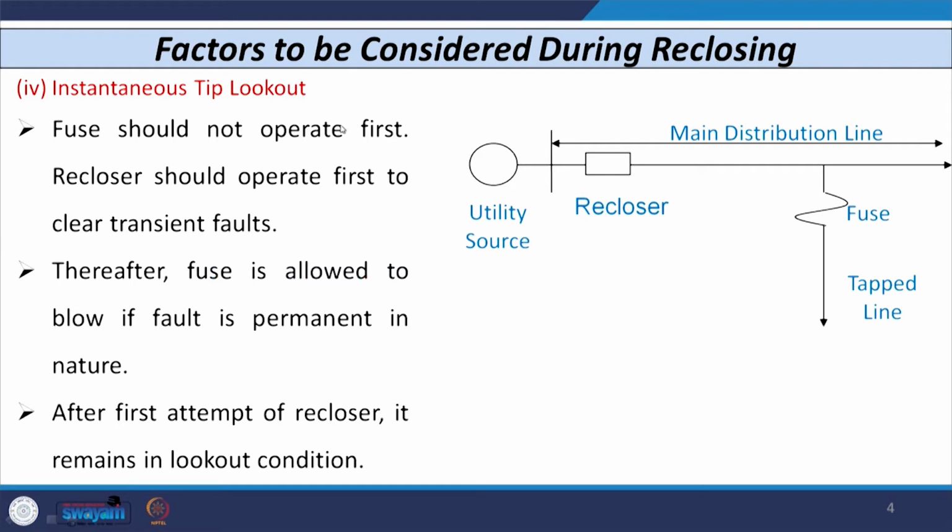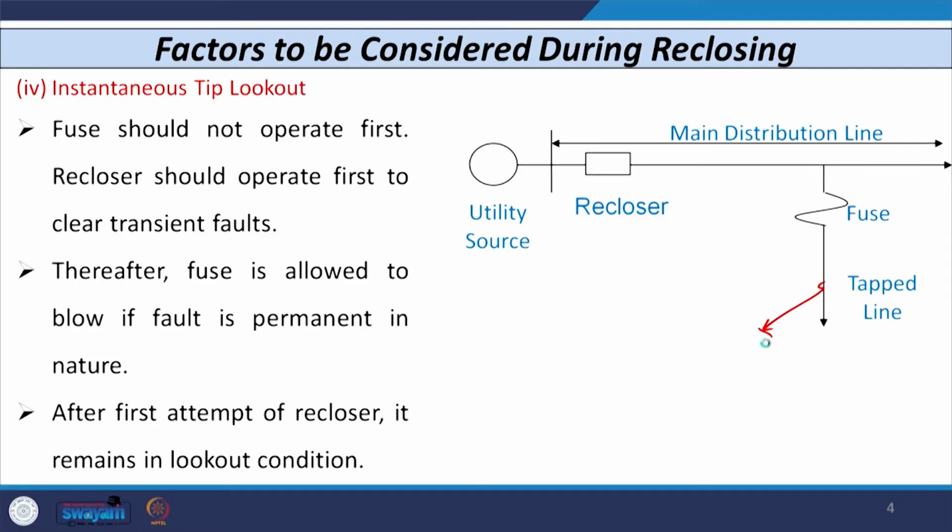So, that means whenever a fault occurs somewhere here, the fuse should operate only for a permanent fault; it should not operate for any transient fault. In case of a transient fault, the recloser should operate first, because we know that 80 to 90% of faults are single line to ground faults. So, for all these 90% transient faults, there is no need to rewire the fuse, and the fuse saving concept can be applicable at the distribution network. So, this is all about this.